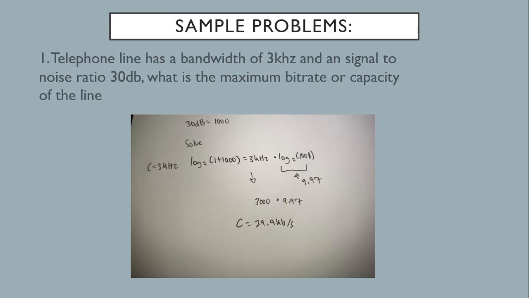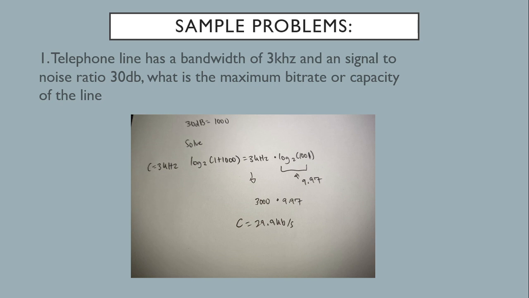So these are the sample problems that I made. Number 1: a telephone line has a bandwidth of 3 kilohertz and a signal to noise ratio of 30 decibels. What is the maximum bit rate or capacity of the line? We know that 30 decibels is equal to 1000 watts. So I solved it. This is my solution.